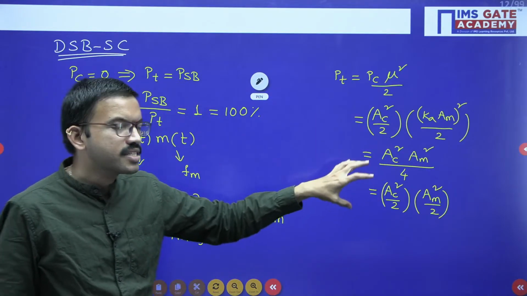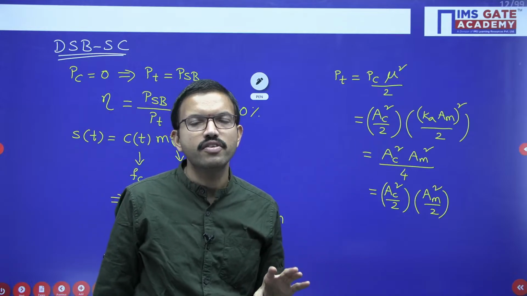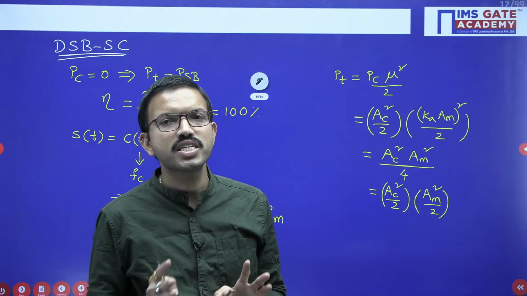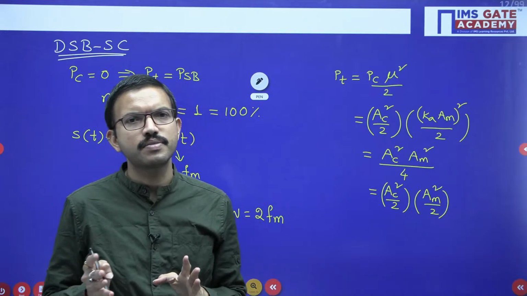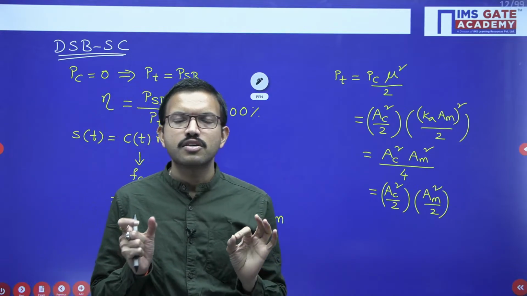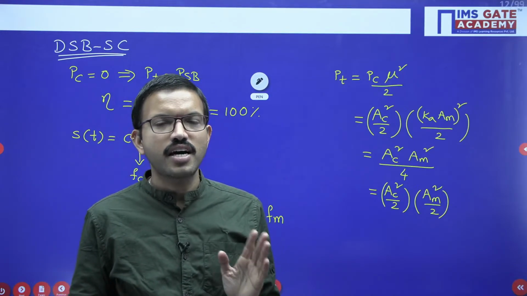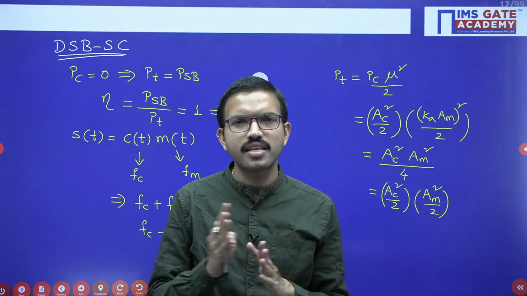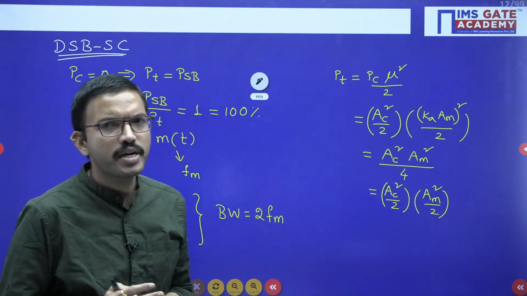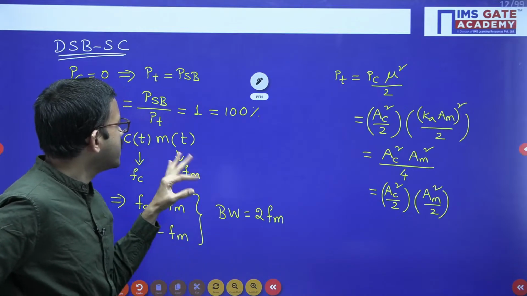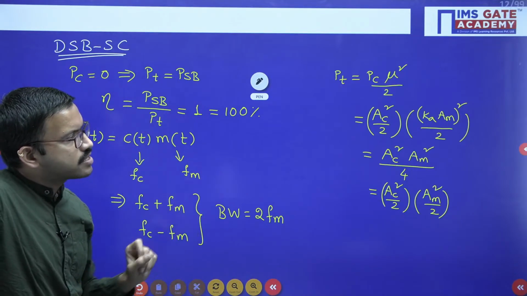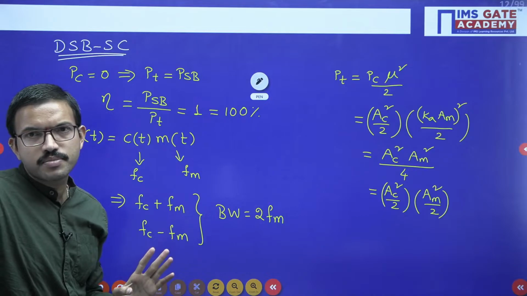Whatever I have discussed here is also applicable if you are solving any question in network theory or any other subject. If you have two sine signals or cos signals, or a combination where one signal is sine and another is cos, you can apply this concept and you will get the same answer.